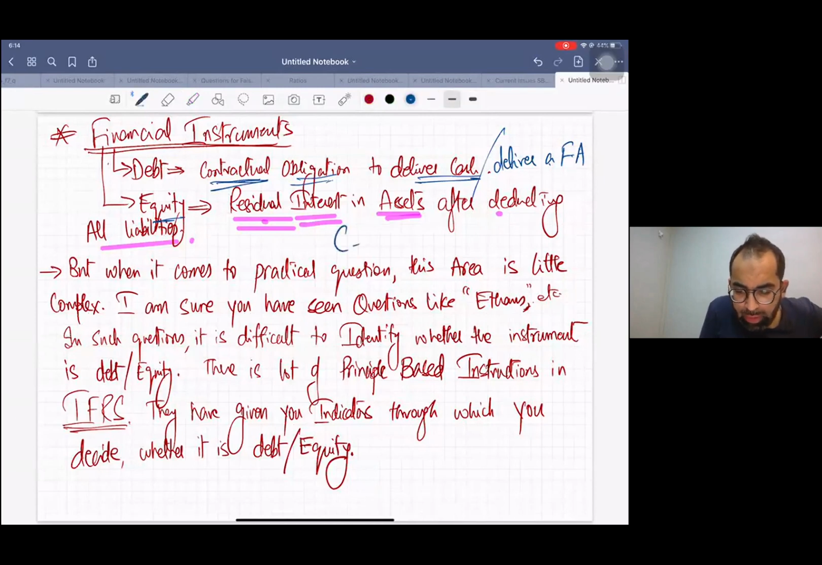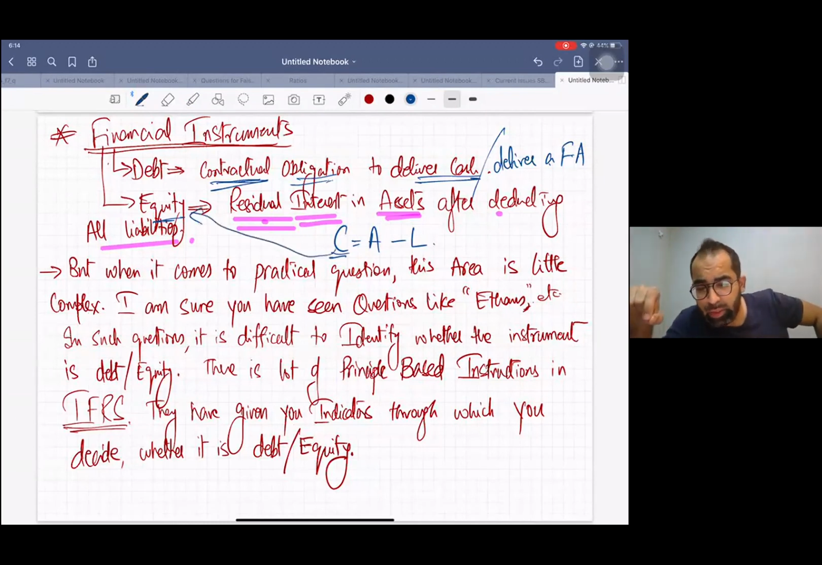Hope you remember this equation. C is equal to A minus L. This C is equity. Okay. So the definition of debt is contractual obligation to deliver cash, and the definition of equity is residual interest.